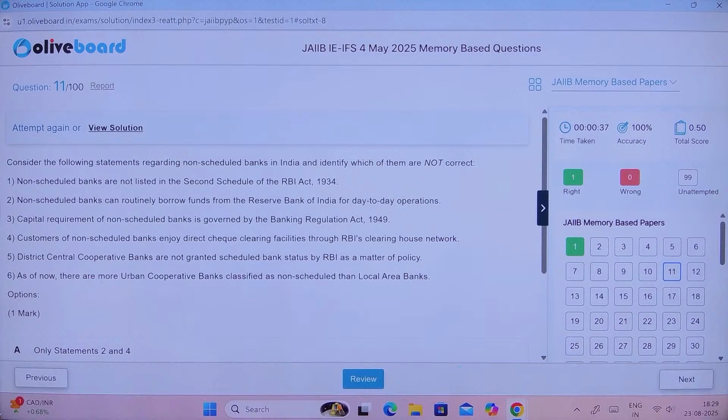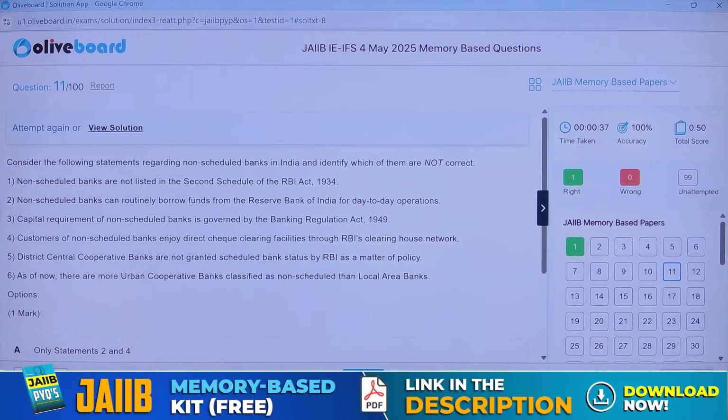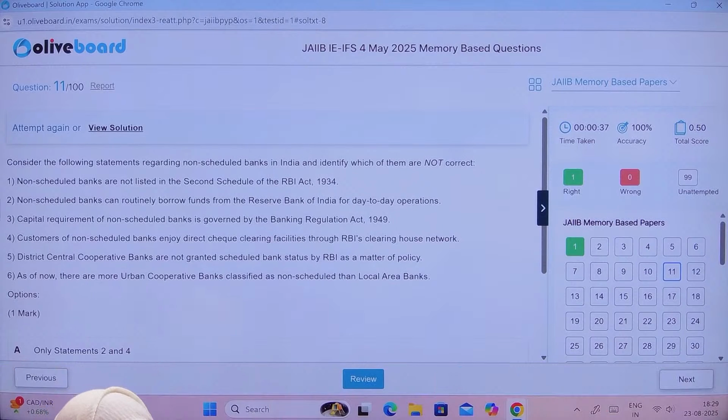District Central Cooperative Banks are not granted scheduled bank status by RBI as a matter of policy. As of now, there are more urban cooperative banks classified as non-scheduled than local area banks. So now you have to select the incorrect statement. Here we have to select the incorrect statement, guys, not the correct statement.